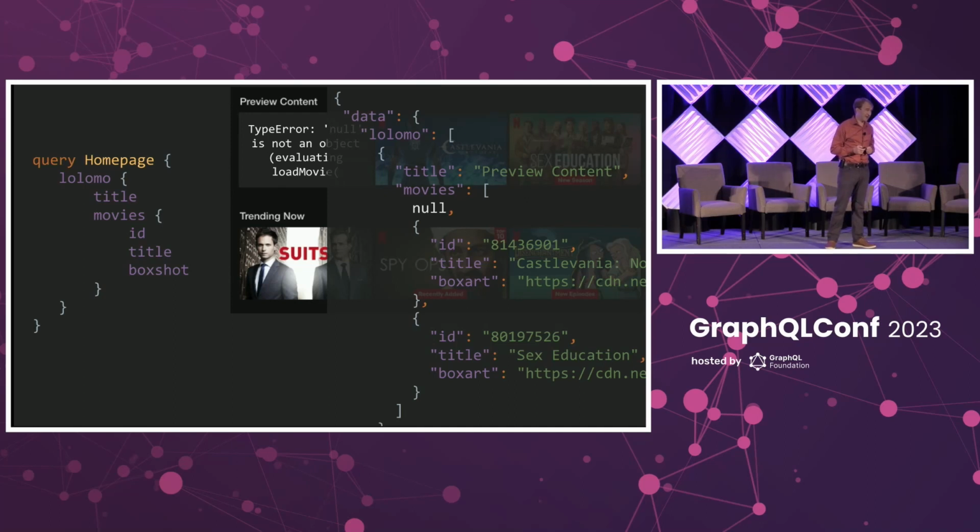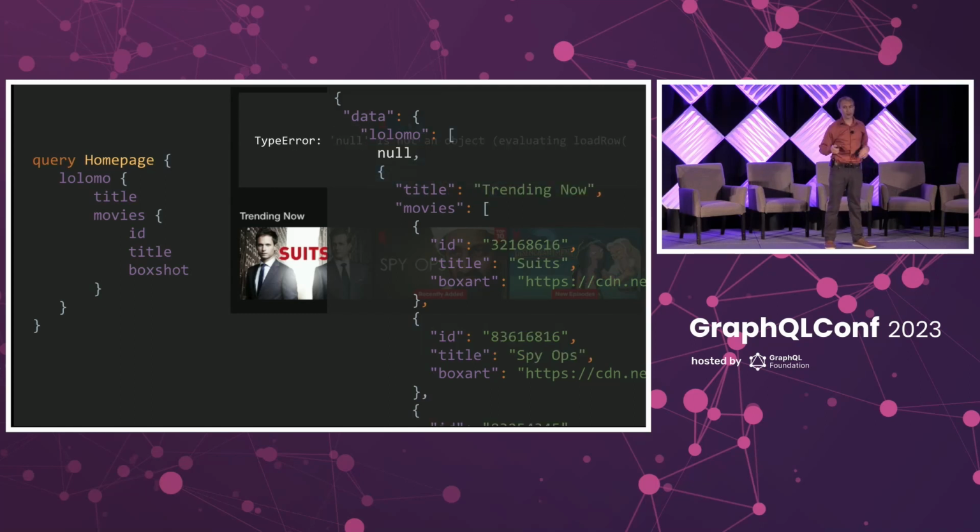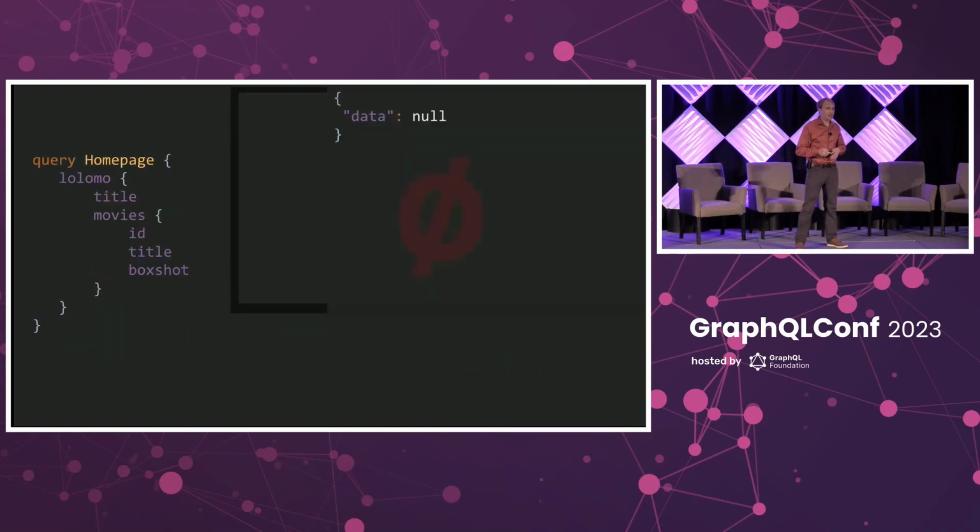And it doesn't stop there. In fact, we put non-null everywhere. So it goes up even further. That whole row is gone. No preview content for you. I'm sorry. And it keeps going. And there we go. And everything's gone. Poof. Sad day. There was a bug somewhere swimming in your peanut butter, and then the sandwich you were about to take a bite of just vanishes out of thin air.